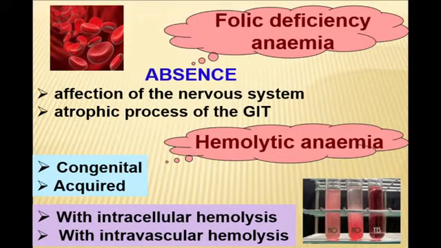We are talking about increased hemolysis inside the cells, which is congenital. Acquired hemolytic anemia is characterized with intravascular hemolysis due to the toxic effect of some substances. There are patients with malaria, patients with sepsis.